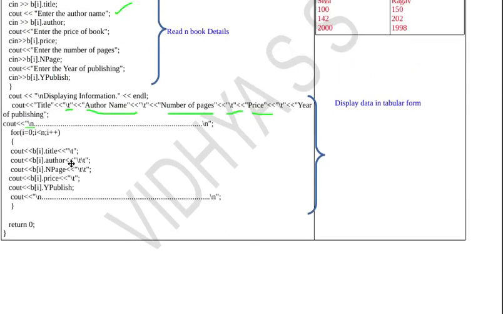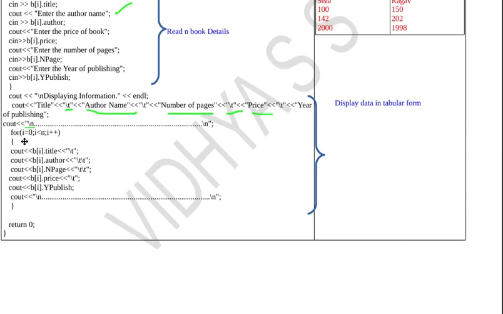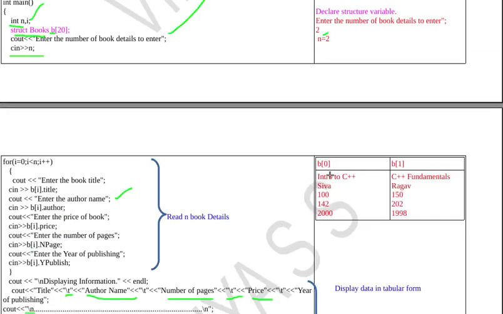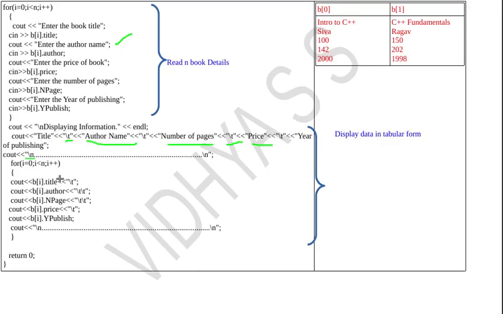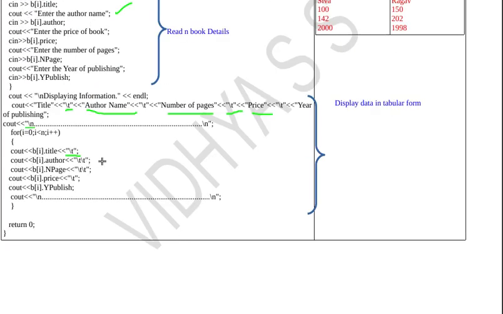That is, I am starting a for loop with i equal to 0, i less than n, and i plus plus, so that it iterates as many times as the number of book details entered. That is why i is less than n. Then cout first b of i dot title. See, b of i dot title is intro to C++, the value entered by the user here. Next I need to put a tab space, that's why \t. Then b of i dot author, because I need to print the author name, then put a \t.